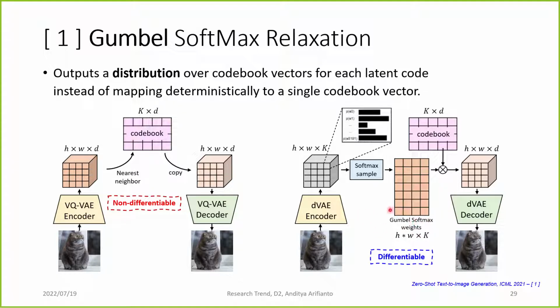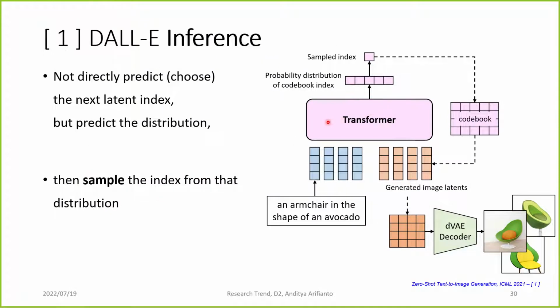The next modification is that, unlike VQ-VAE, it does not directly predict or choose the next latent index like in PixelCNN, which uses softmax to choose the latent code index. Here, the output of the transformer is a distribution over the codebook, and we can sample from that distribution to choose which index to input for the next autoregressive step.